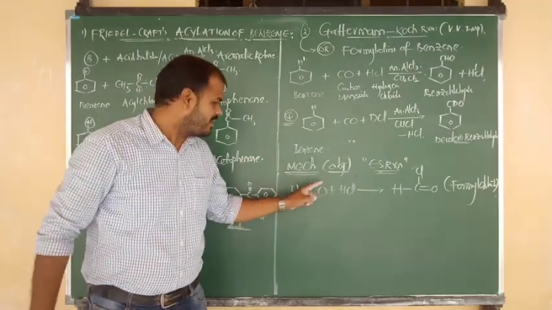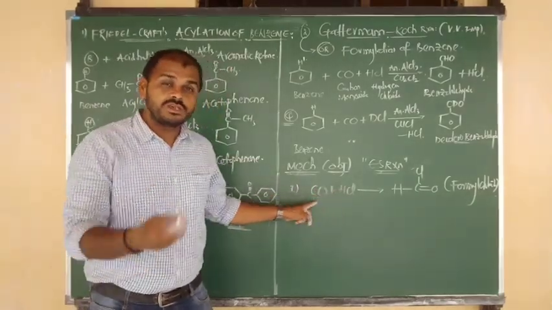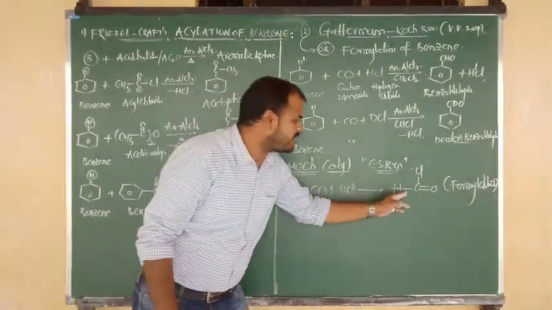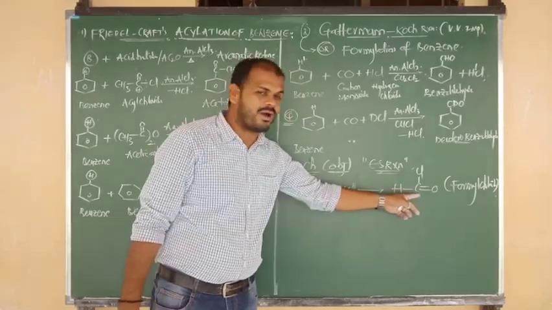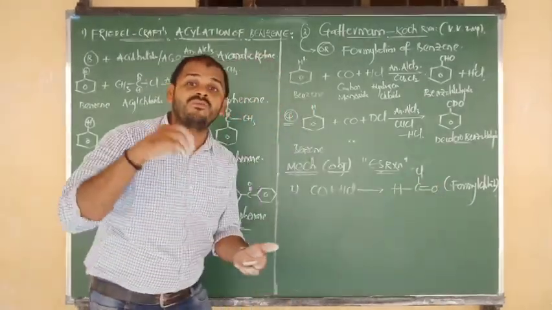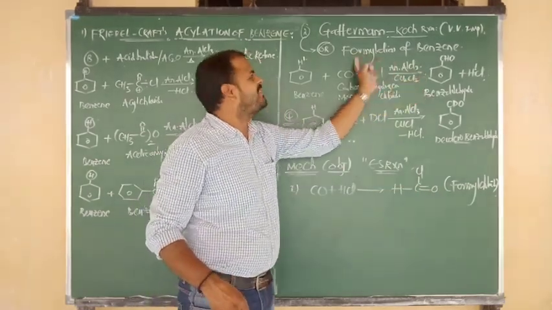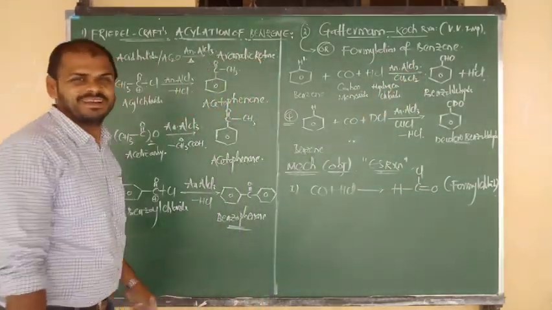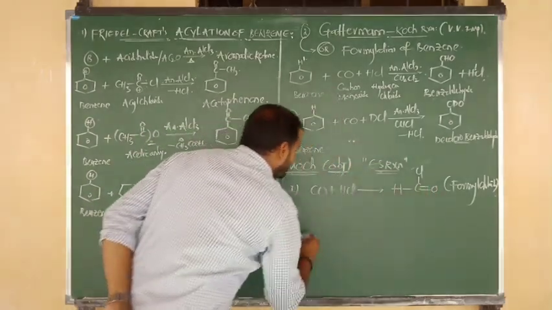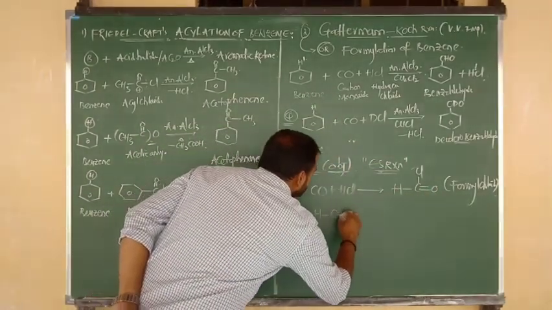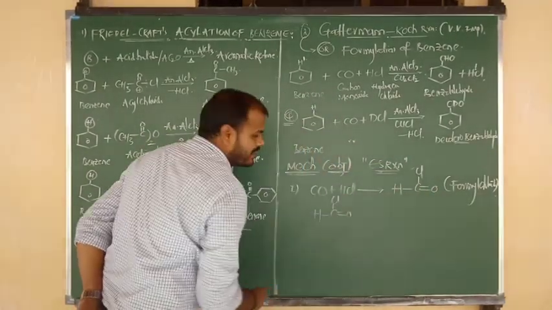So CO upon addition of HCl, the triple bond becomes double bond, and we are getting the product formyl chloride. Such a formyl group attacks upon benzene, and we get formylation of benzene. Okay, beta? Right.